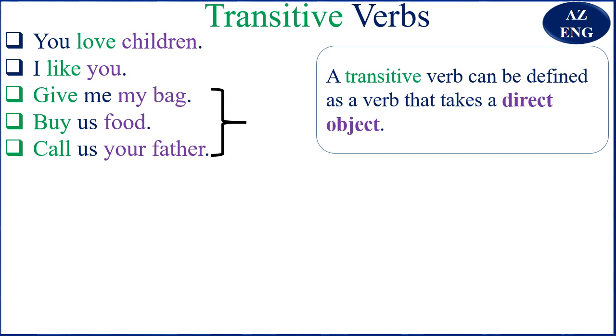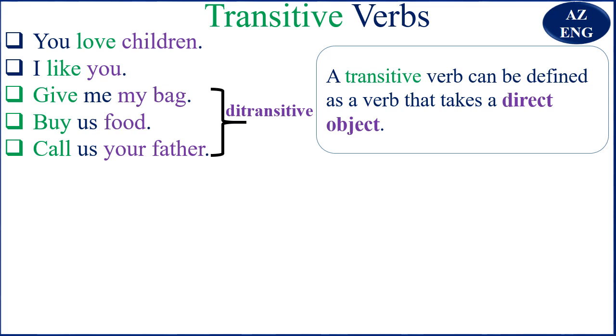So this type of transitive verb, we call it, or a verb that is like that, we say is a ditransitive verb. So you see, all of them are transitive, but give, buy, and call, we say are ditransitive. Why? You can see we've got two objects, right?